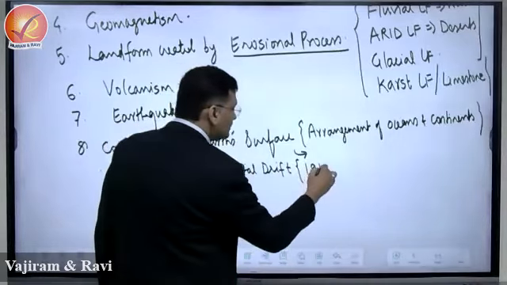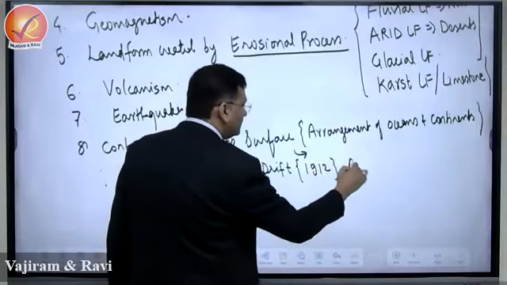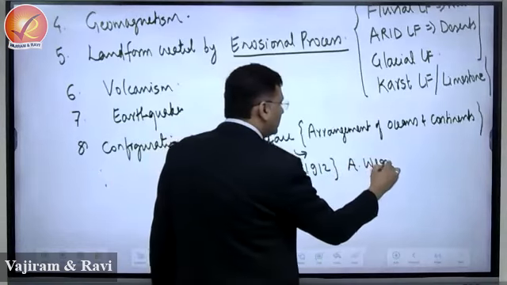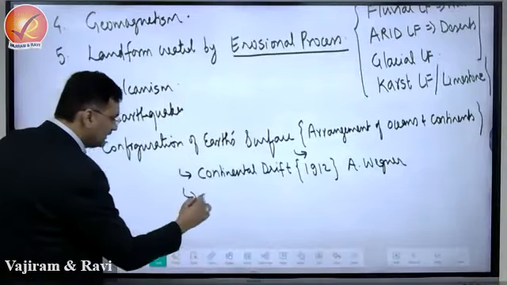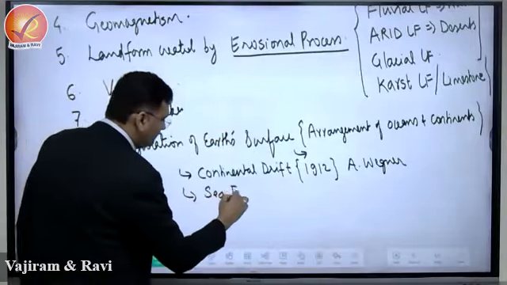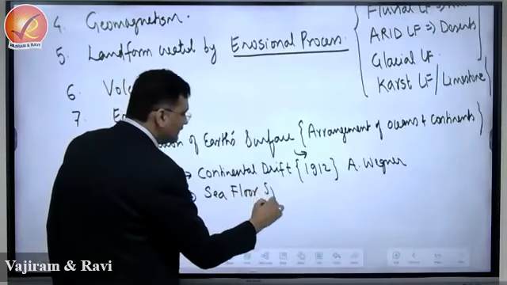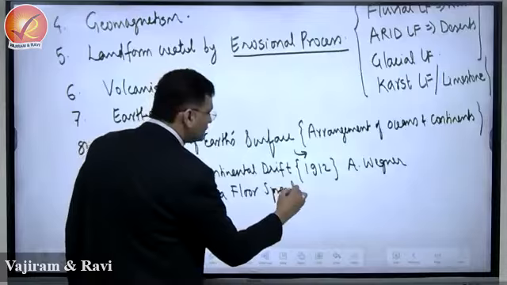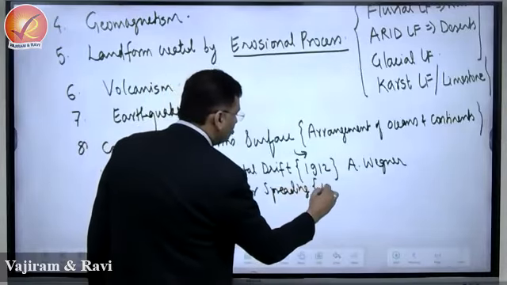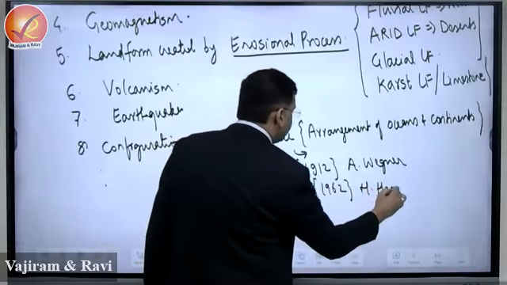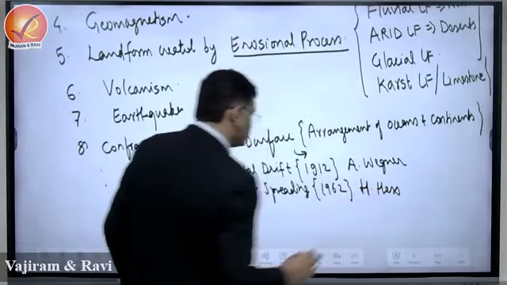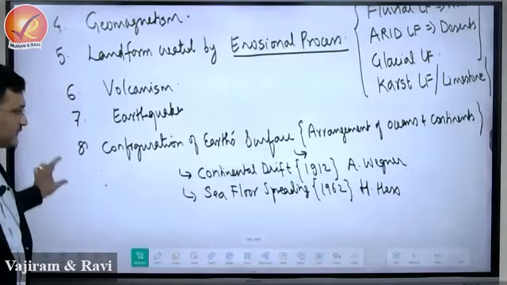These are actually theories. This is of 1912 by Alfred Wegener, right? Continental drift. Then we have concept of sea floor spreading. Sea floor spreading was of 1962, given by a geologist, Harry Hess.